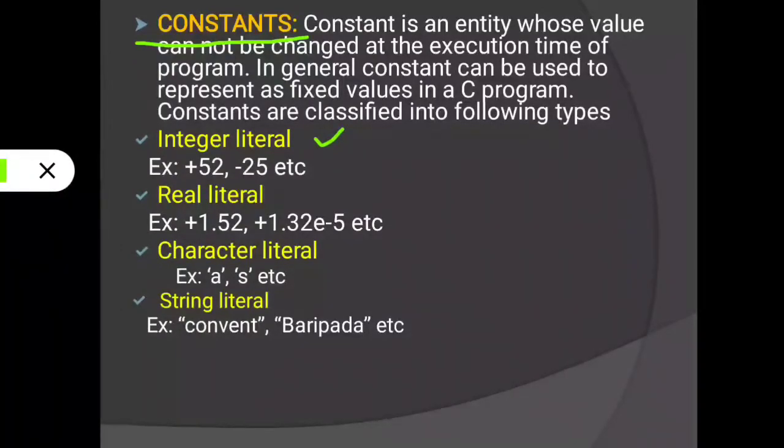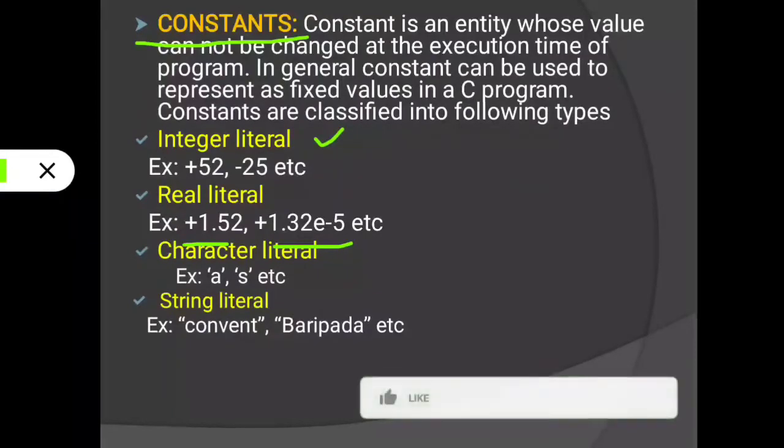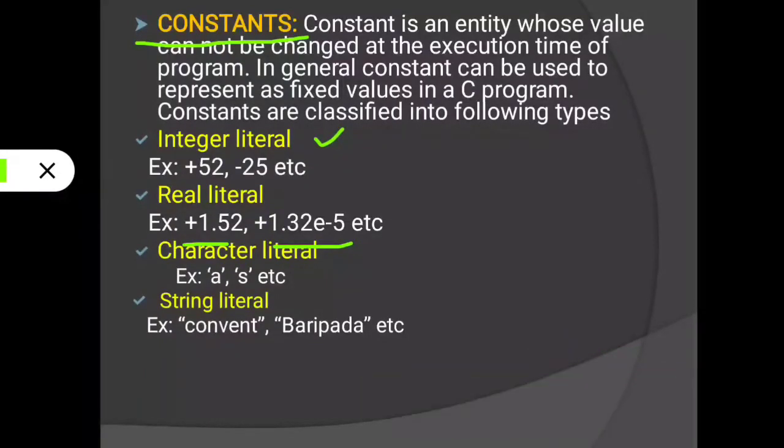Then real constant. A real constant is represented using 2 forms: the first is fractional and the second is exponential form. Fractional form is a small number, divided using a period or dot sign.